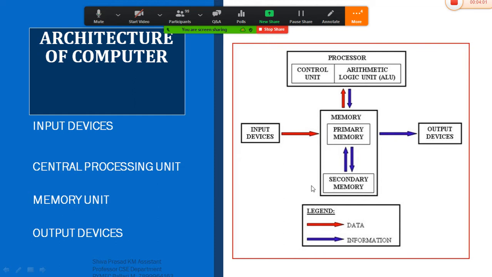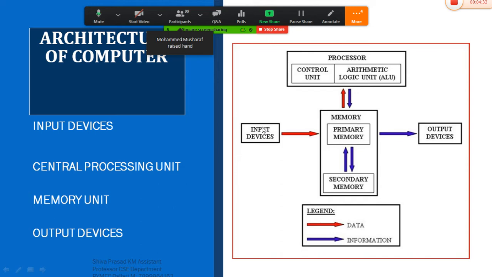Okay, so let us come to the parts of that computer system, where the first part here is the input device. What actually is this input device? Input device is one which helps the user or the programmer to input the data to the computer system for further processing.